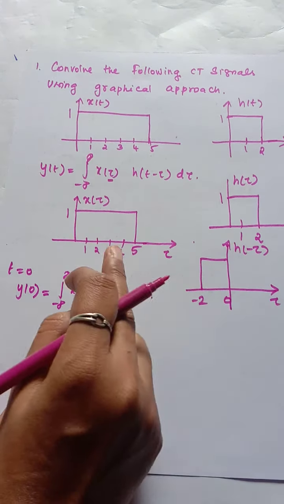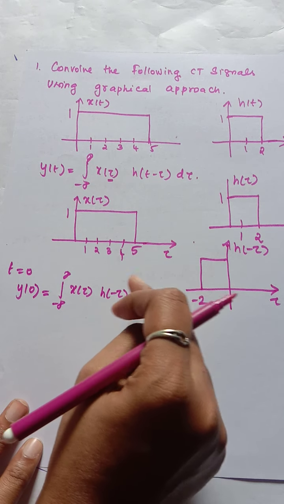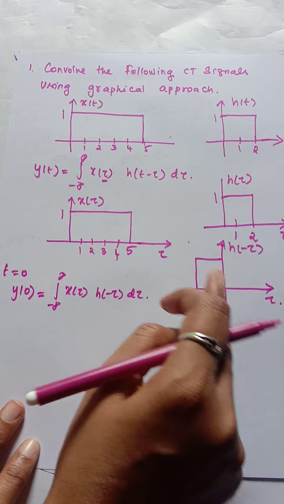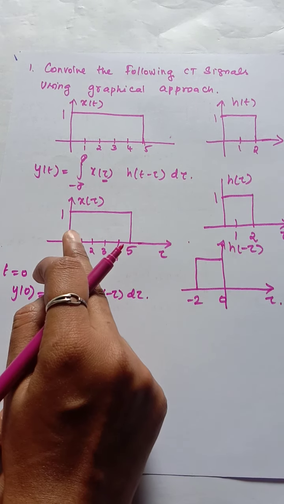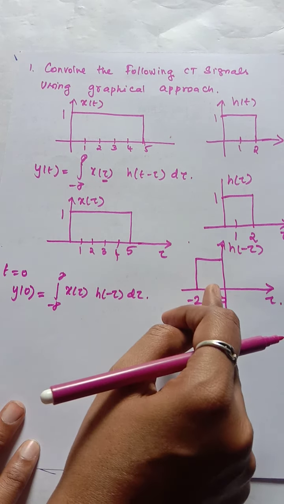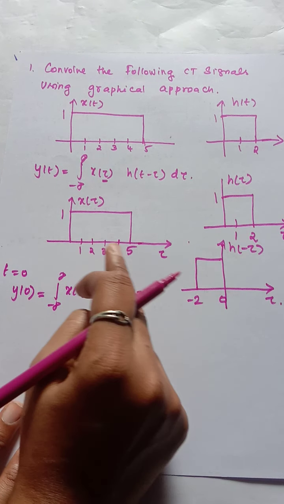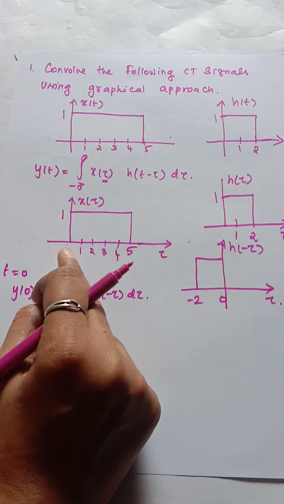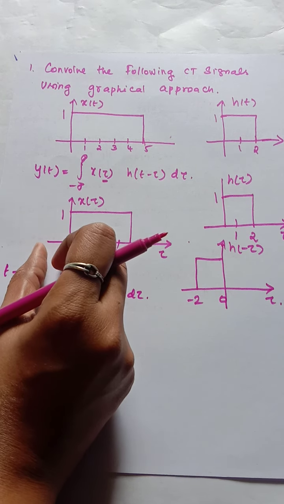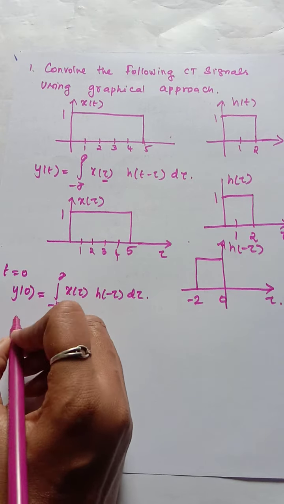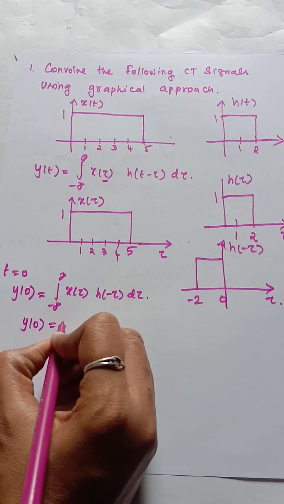At time t equal to 0, I am going to multiply these two signals. To multiply them, there should be an overlap between the two signals. Is there any overlap? No. From minus 2 to 0 there is no value of x. So y of 0 is equal to 0.